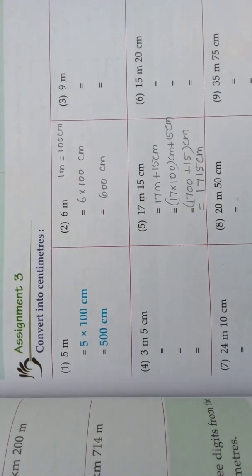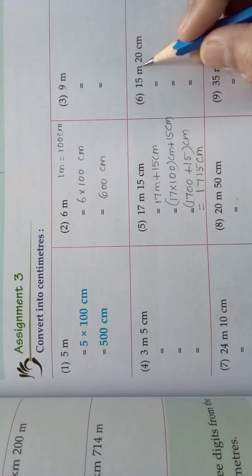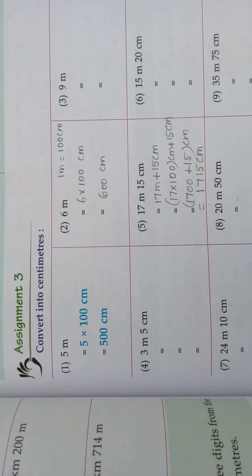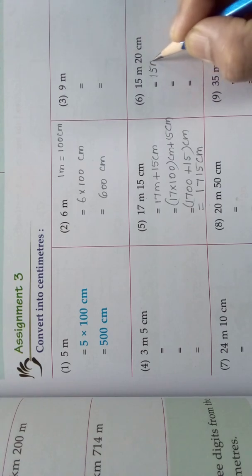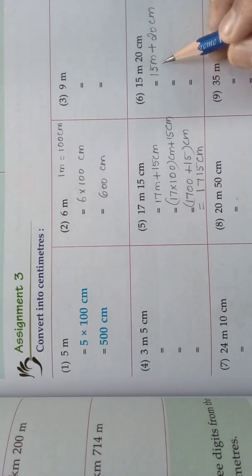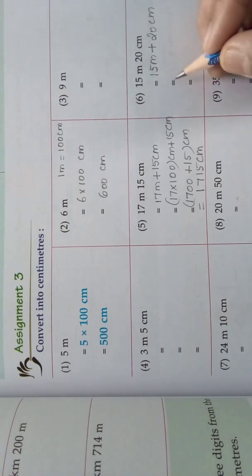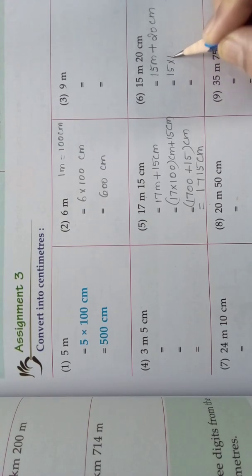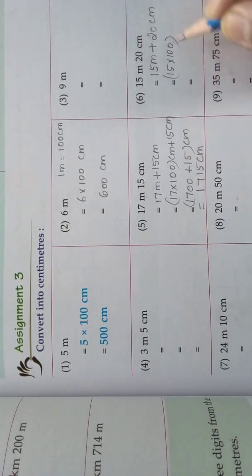Okay, I will do one more sum. 15 meters 20 centimeters, we should convert it into what? Centimeters. Centimeters is already there, this meter only we should convert. So, we write 15 meters, we will split it. First we convert it, after that we will add it. So, 15 into 100, we know 1 meter is equal to 100 centimeters.